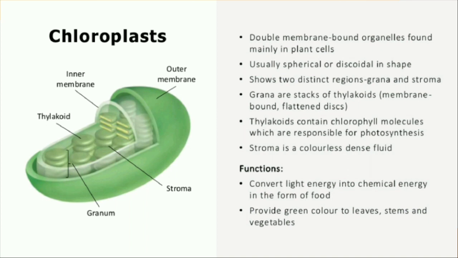And then coming to the functions, what does chloroplast do? It converts light energy into chemical energy in the form of food. You all must have learned this in your previous classes. What is necessary for the plants to make food? Chlorophyll. So chlorophyll is present inside these chloroplasts. These provide green color to the leaves, stems and vegetables. So if you observe, leaves are green due to chloroplasts.